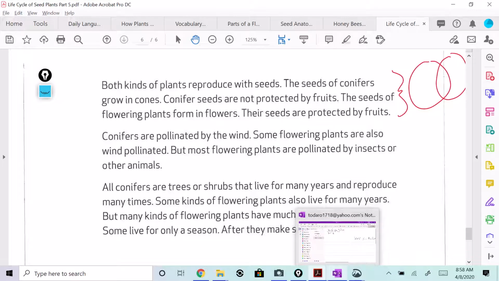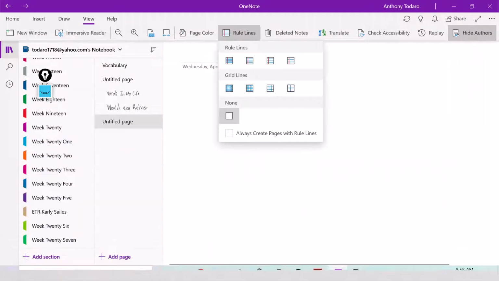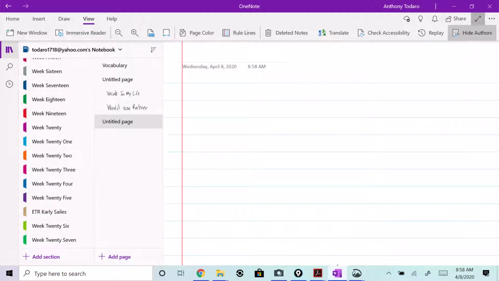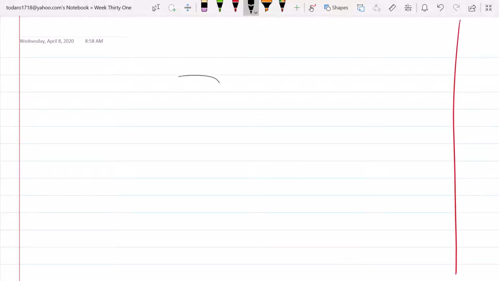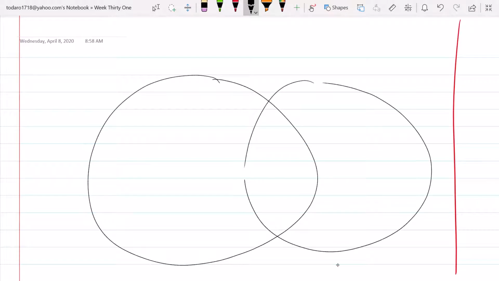So right now, as you reread this, I'll have you go ahead and set up a Venn diagram with flowering and conifers.